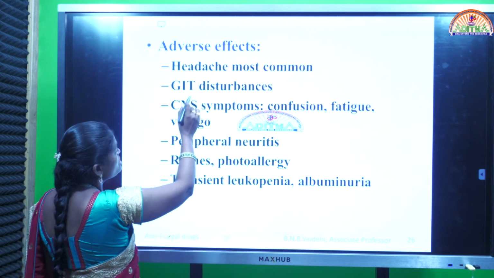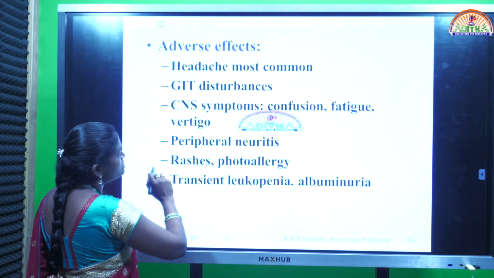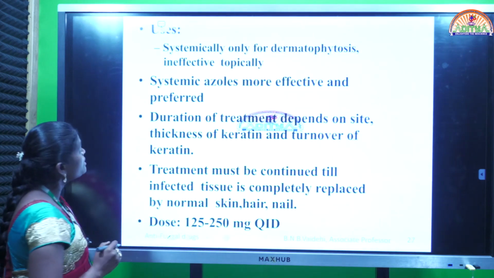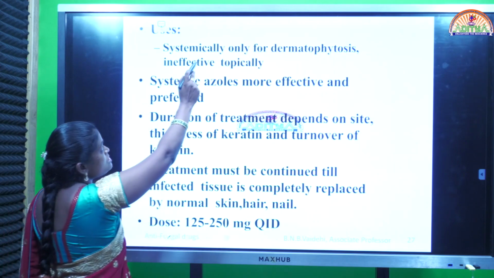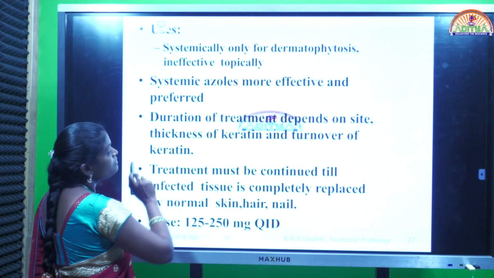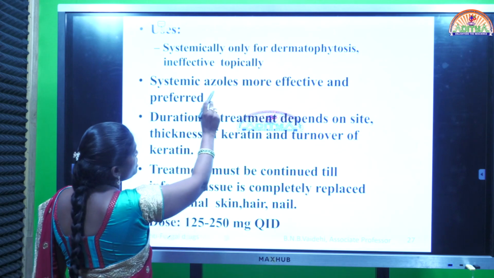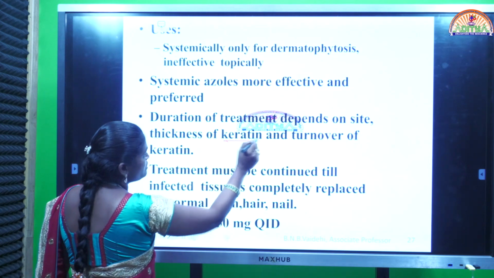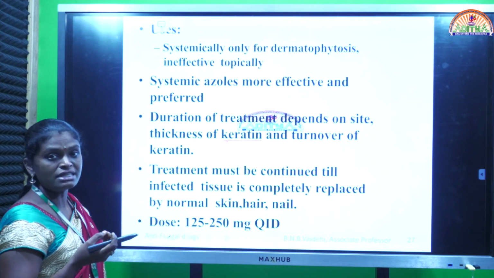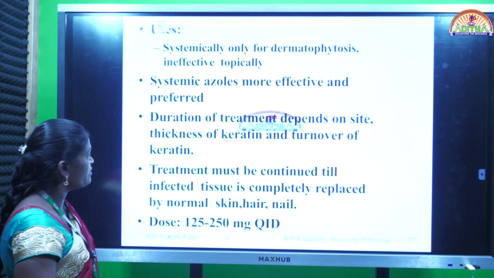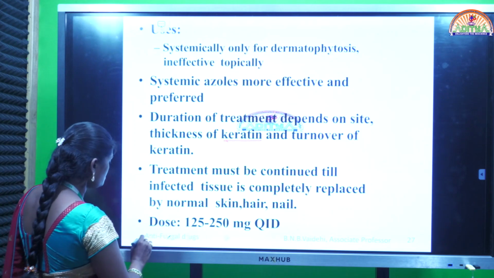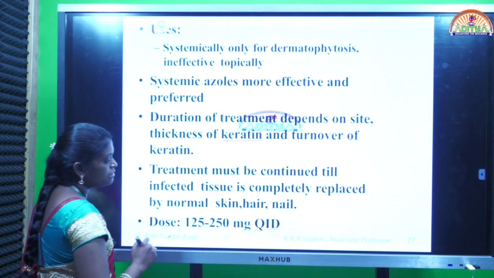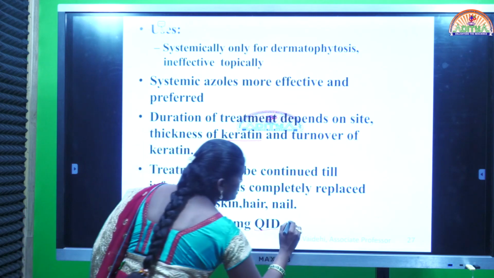Adverse effects: headache, GIT disturbances, CNS symptoms and peripheral neuritis. Coming to uses, this is used systemically for dermatophytosis infections, and systemic azoles are more effective, and the duration completely depends on the thickness of the keratin. If keratin thickness is less, this drug can penetrate more effectively. Dose 125 to 250 mg, QID means 4 times.